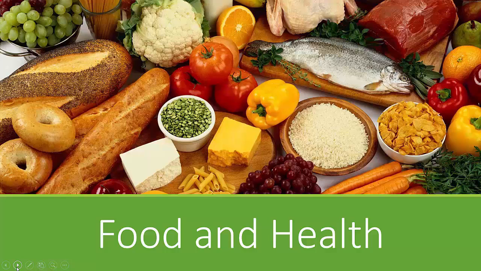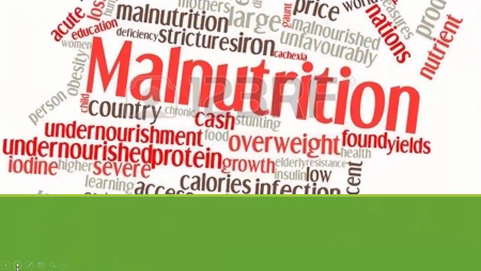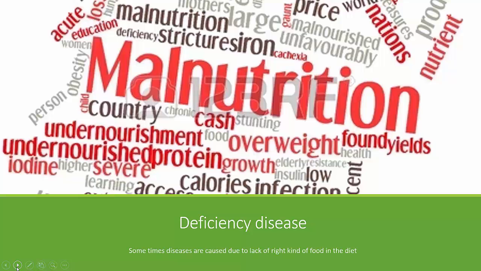Now, in the previous class, we studied all about infectious diseases, we spoke about prevention of infectious diseases, and we spoke about immunization. So, in today's session, we'll be focusing completely on deficiency diseases. If you remember, in part 2, we spoke about two kinds of diseases. We said one were infectious diseases, and the second type was deficiency diseases. Now, deficiency diseases are diseases which are caused due to lack of the right kind of food in the diet. So this is because of the lack of nutrients or the lack of the right kind of nutrients in your diet. Now let us see what a deficiency disease actually means.